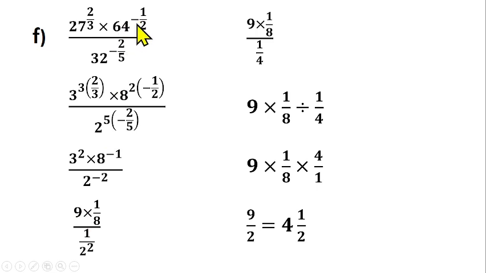You should be able to interpret this as well. This one is talking about the inverse of the square root of 64, because the 1 over 2 here, this half, means square root of 64, and this minus here means inverse. So what is the square root of 64? That will give us 8. And what is the inverse of 8? That will give us 1 over 8. That's what you're having here, 1 over 8.